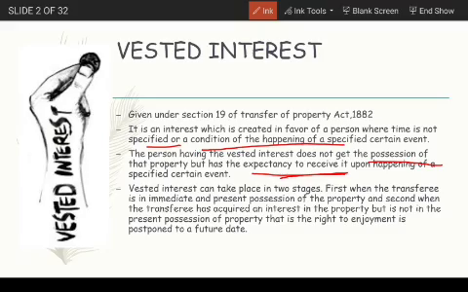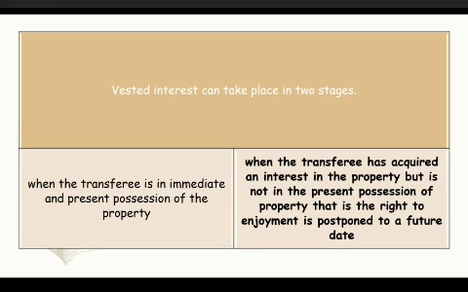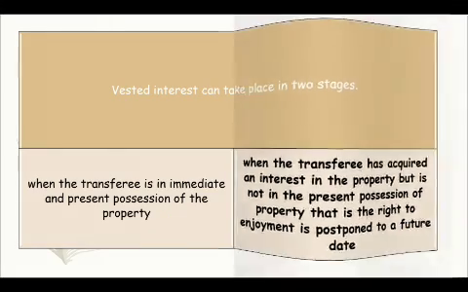Vested interest can take place in two stages. One is when the transferee is in immediate and present possession of the property, and the second is when the transferee has acquired an interest in the property but is not in present possession of the property, that is, the right to enjoyment is postponed to a future date.